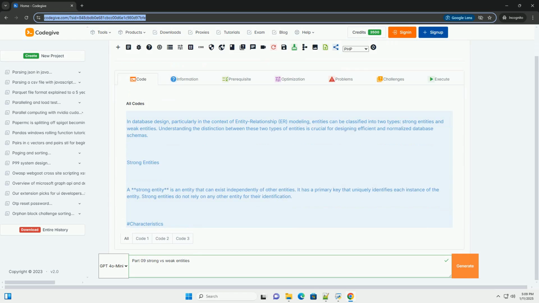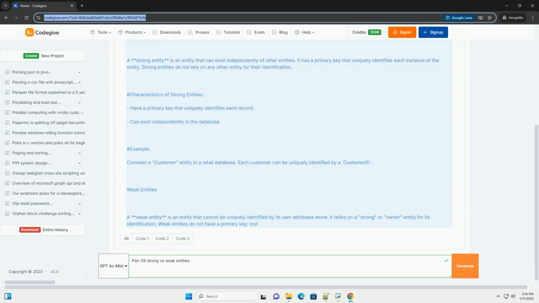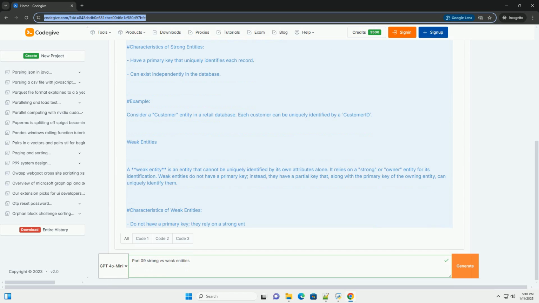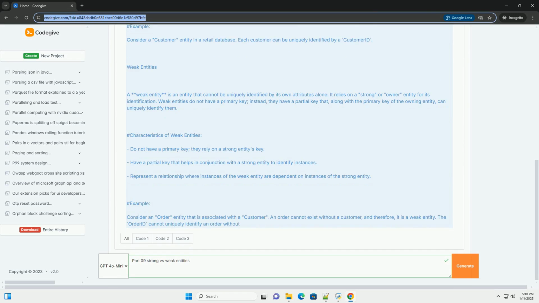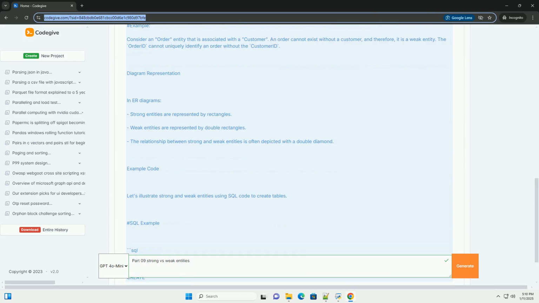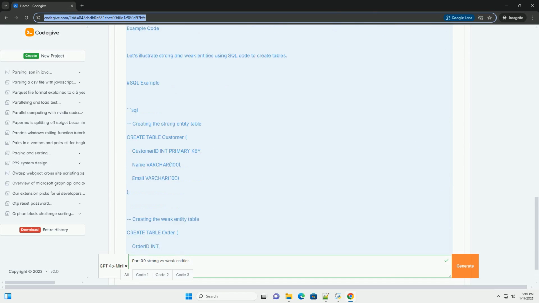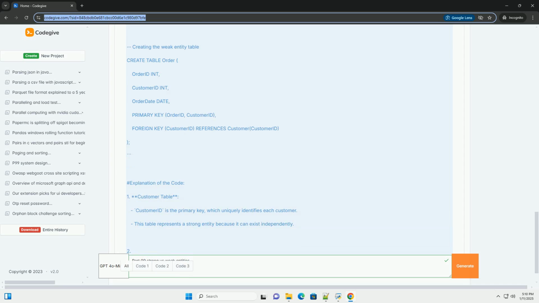In database design, particularly in the context of entity relationship modeling, entities can be classified into two types: strong entities and weak entities. Understanding the distinction between these two types of entities is crucial for designing efficient and normalized database schemas.